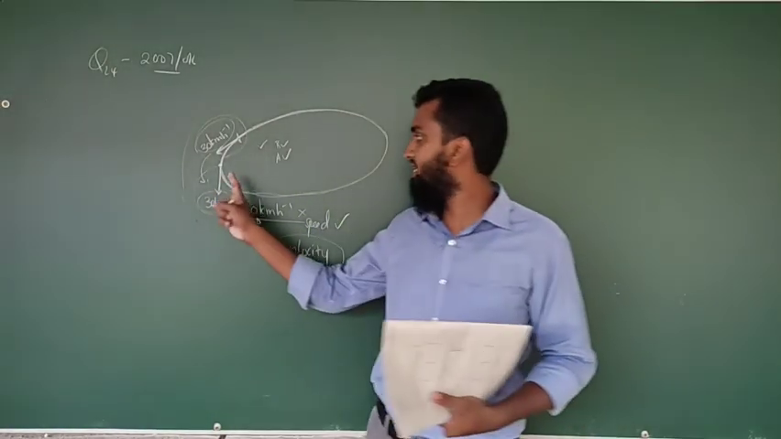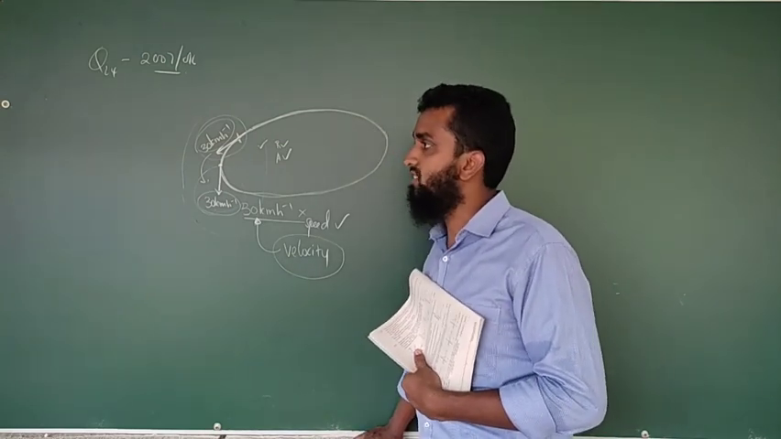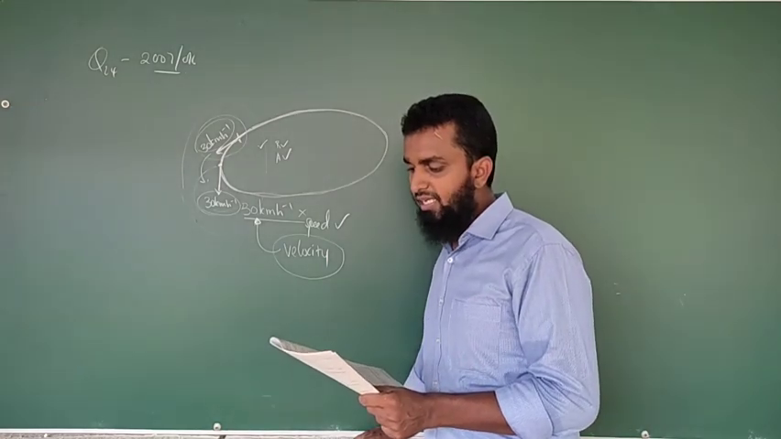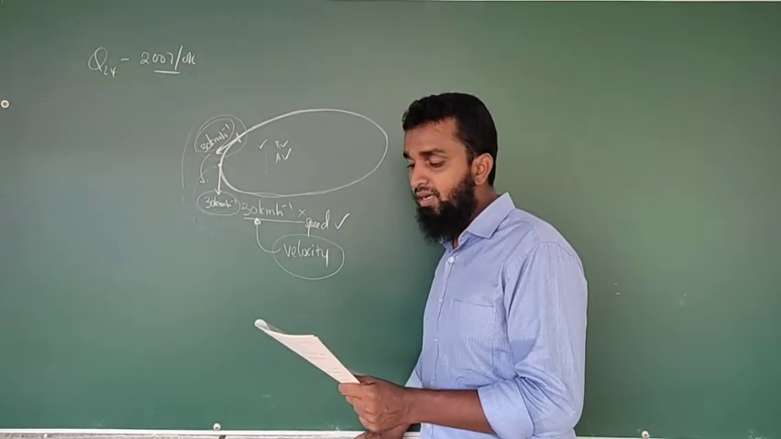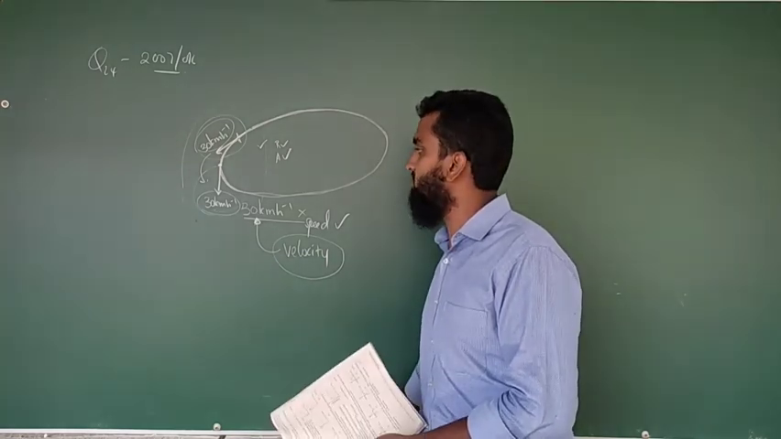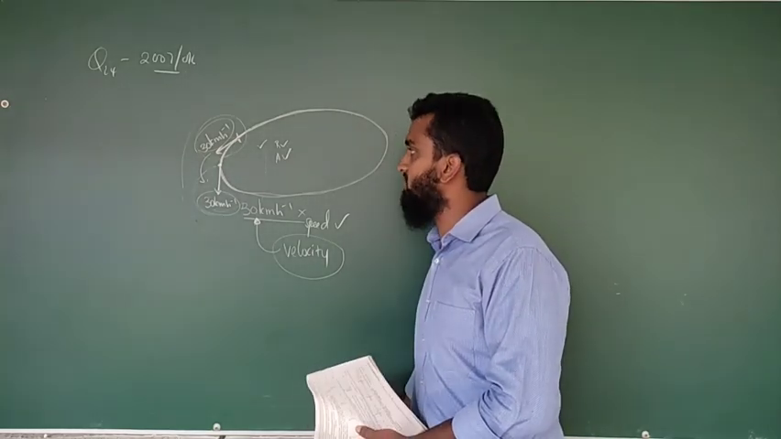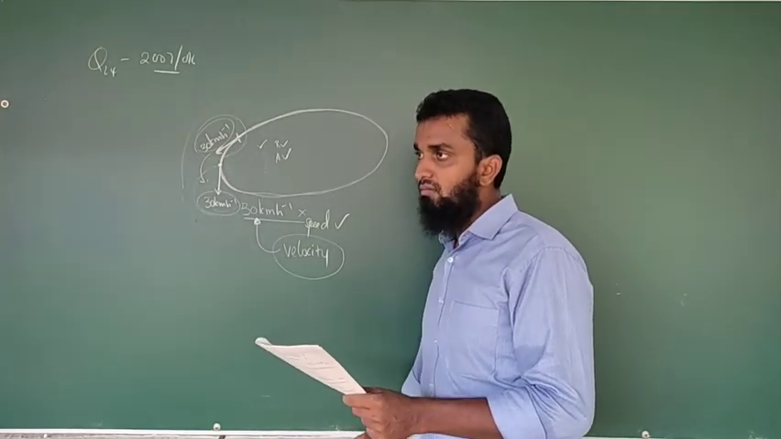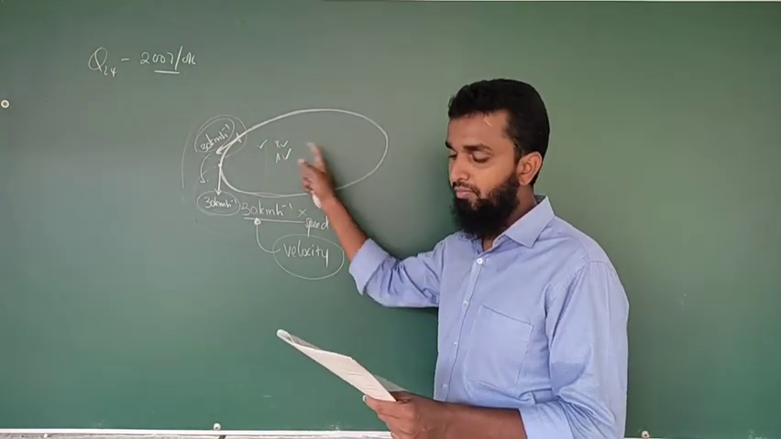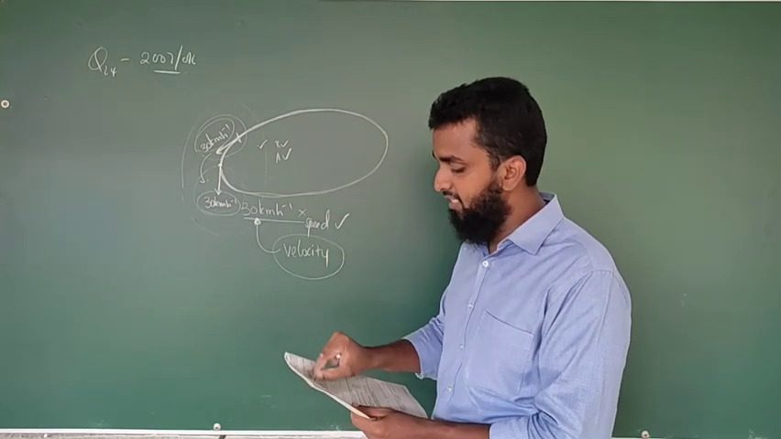Because of the change in direction, velocity is not uniform. That is the correct statement. The statement given here is that the car has run with a uniform velocity. It's wrong, right? It's running with a changing velocity. Write that explanation at this point.